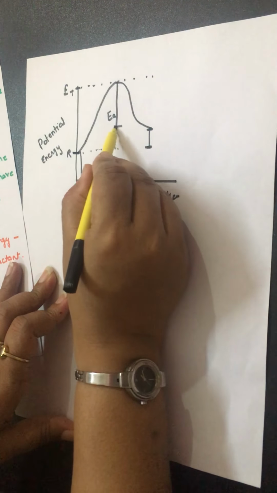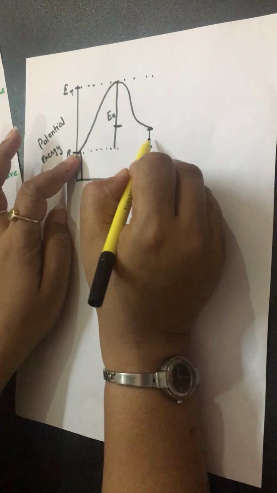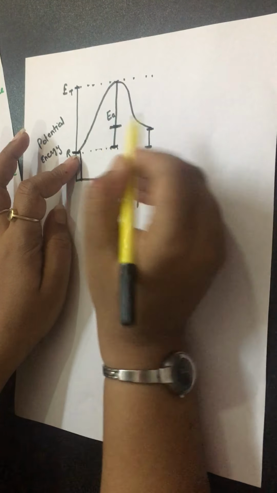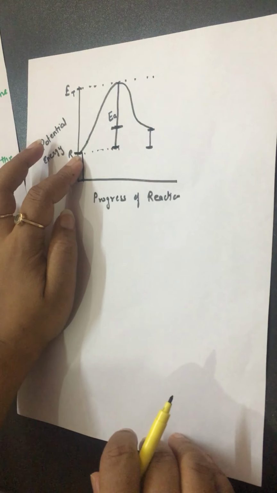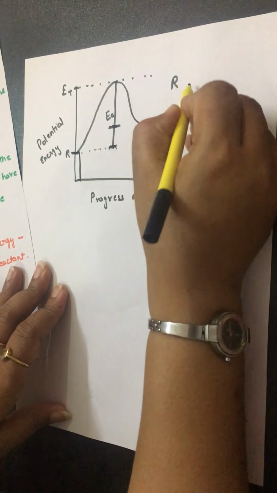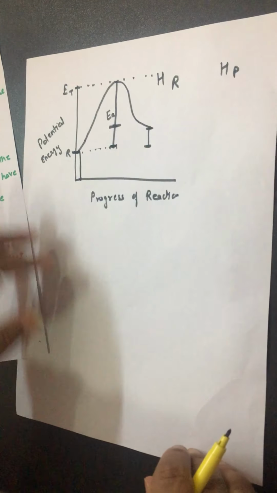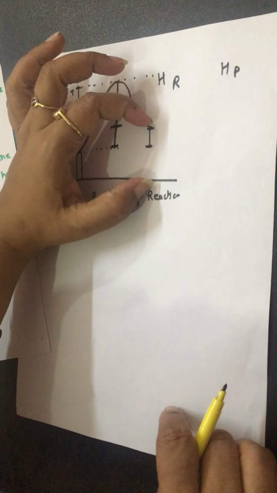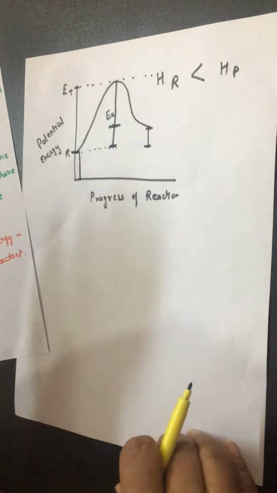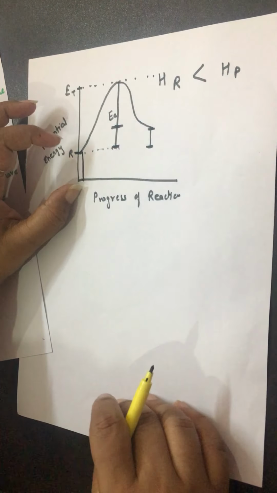Now look at this. This was the original energy of the reactant. Now what is this? The change between reactant energy and product energy. What is this known as? Suppose I compare reactant energy and product energy, whose energy is higher? Definitely product energy is higher, right? And reactant energy is lesser. Look at this, product energy is higher in comparison to the reactant energy.